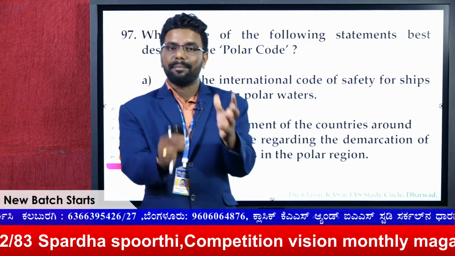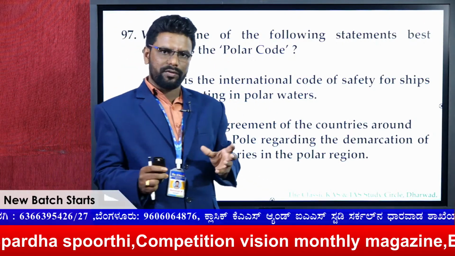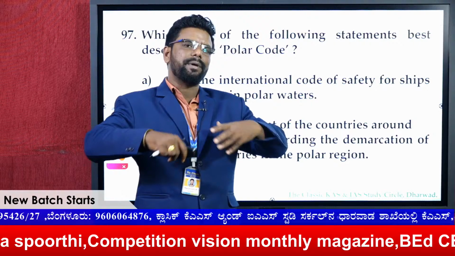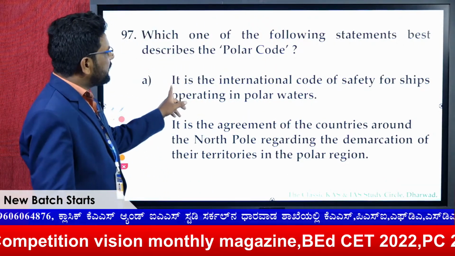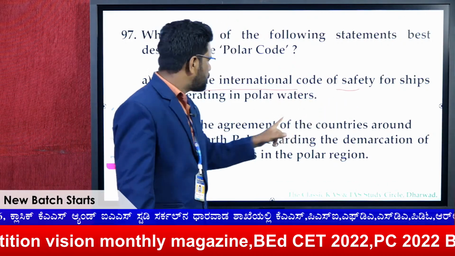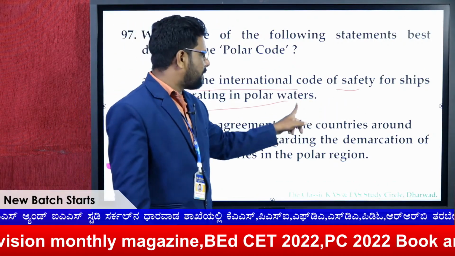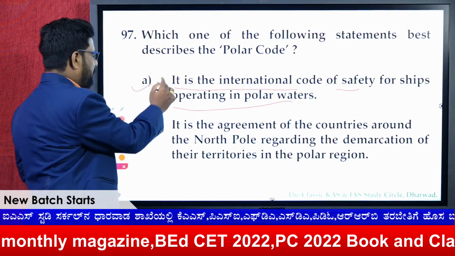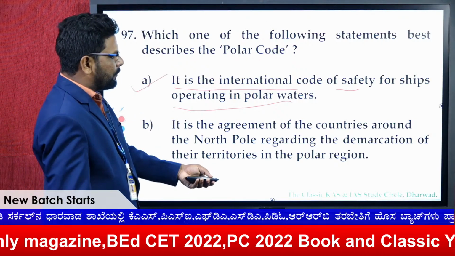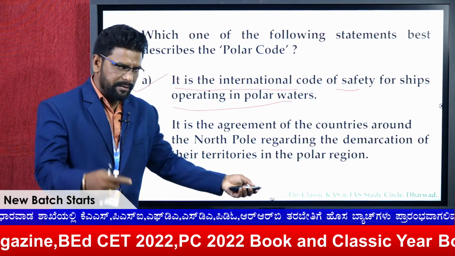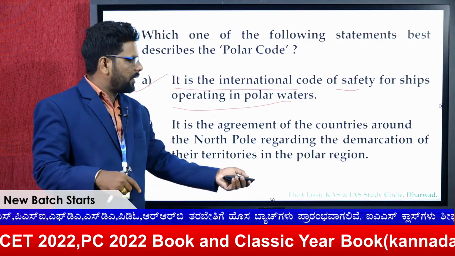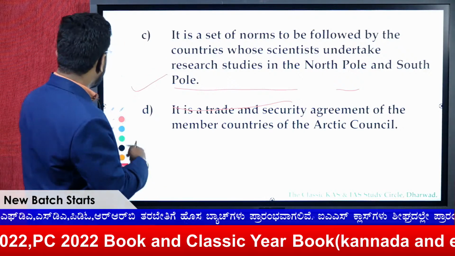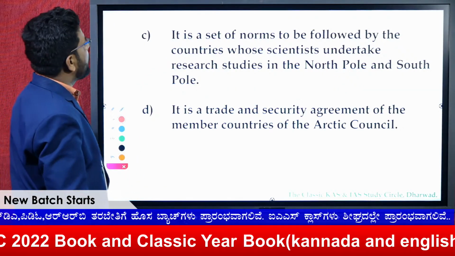So therefore we have to regulate or control the anthropogenic activities in the region. So they have brought in the polar codes. The codes, in the sense of controlling behavior, are a set of guidelines. So go with this: it's an international code of safety for ships operating in polar waters. Okay, this is definitely right. So no need to go for the other options here, because this is a code to protect the polar regions or polar shipping.